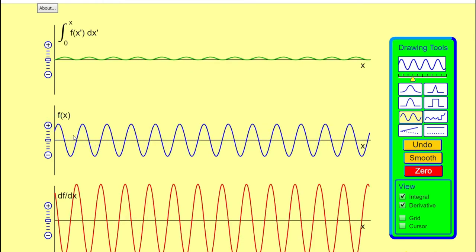The integration of sin x is minus cos x, and the differentiation is cos x. You see how the graphs are shown. The magnitude in the case of the integration is less than the magnitude in the case of the differentiation.